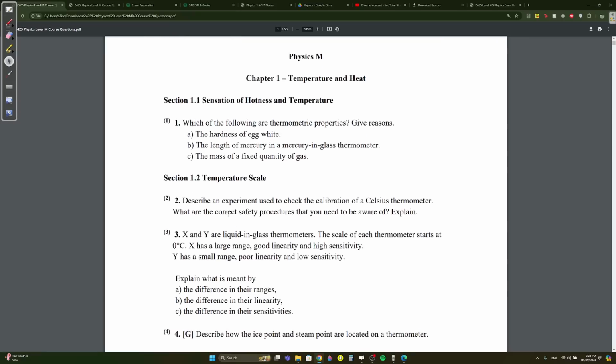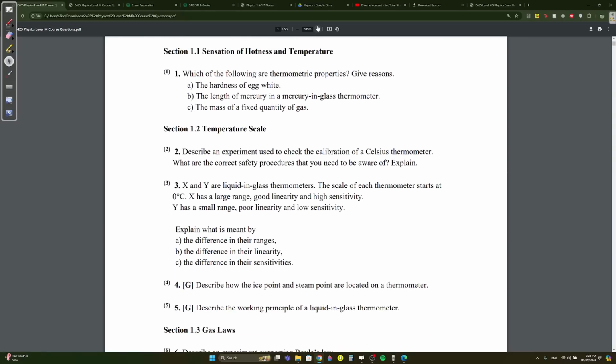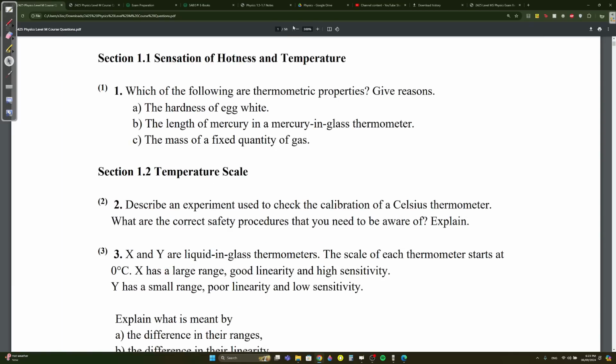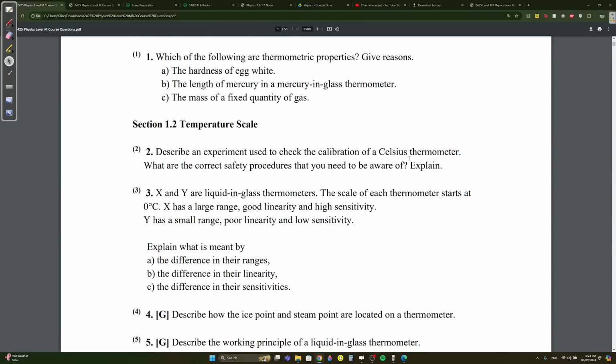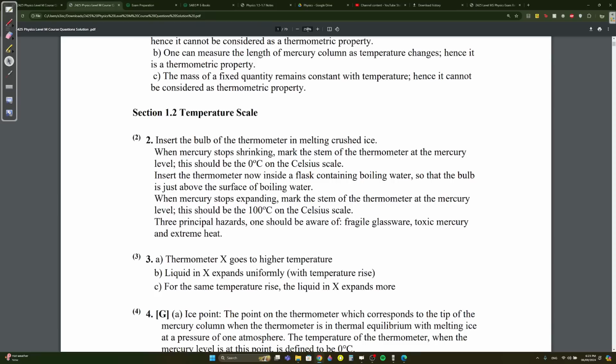Okay. Question two. Describe an experiment used to check the calibration of a Celsius thermometer. What are the correct safety procedures that you need to be aware of? Explain. And I'm going to go through the solution.